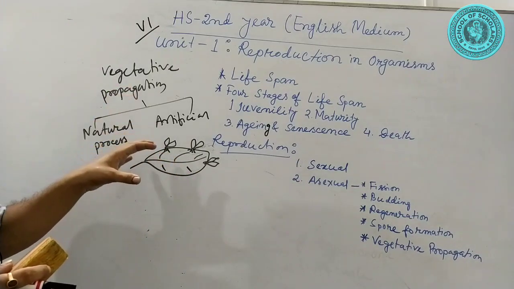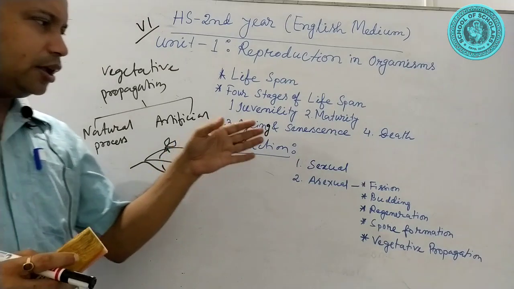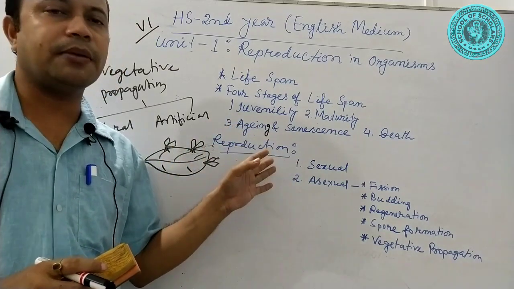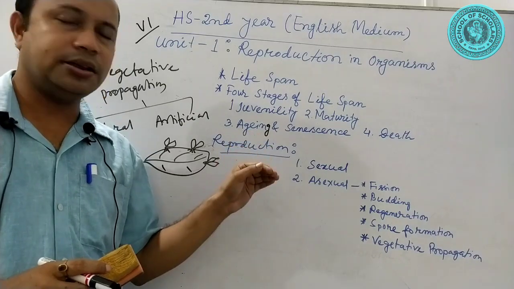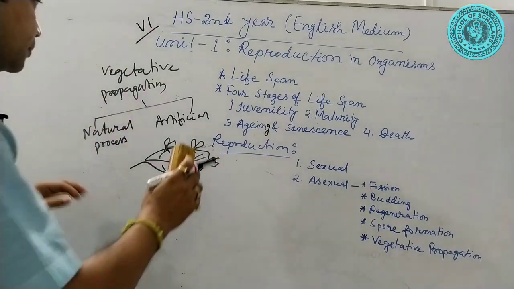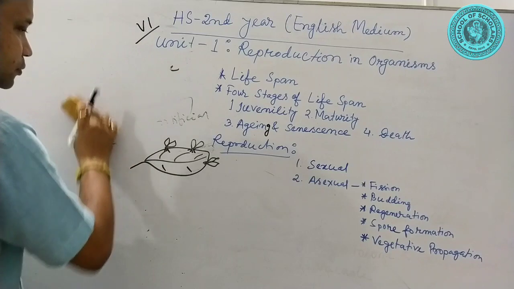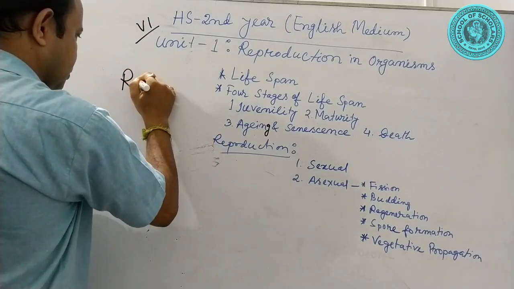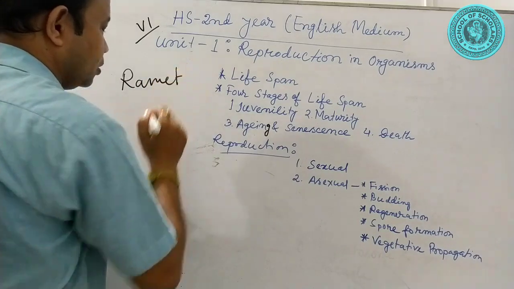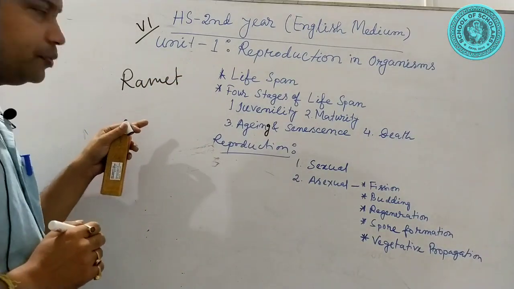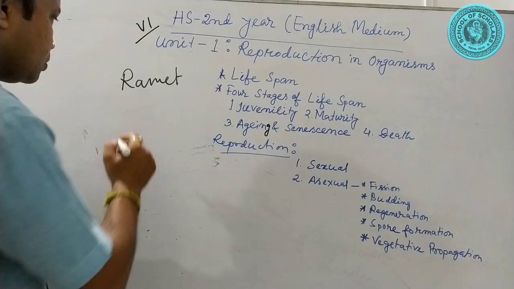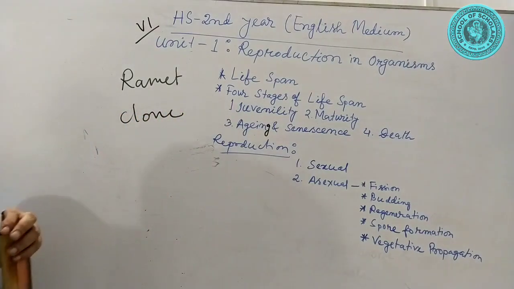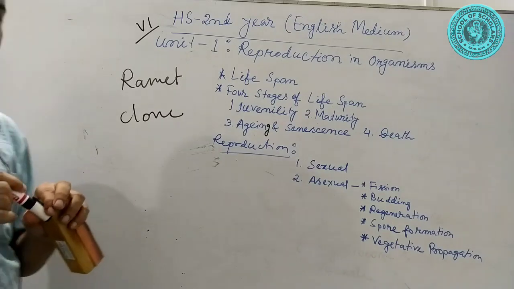In vegetative propagation, the newly developed individuals are genetically similar to their parents. Therefore, these individuals are called ramets, not offspring, and the total group is called a clone.